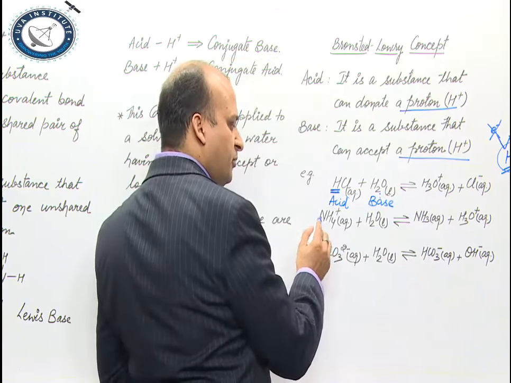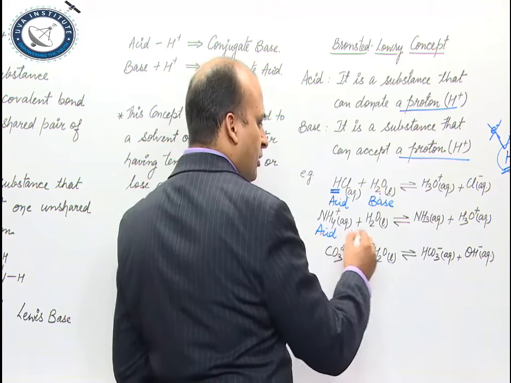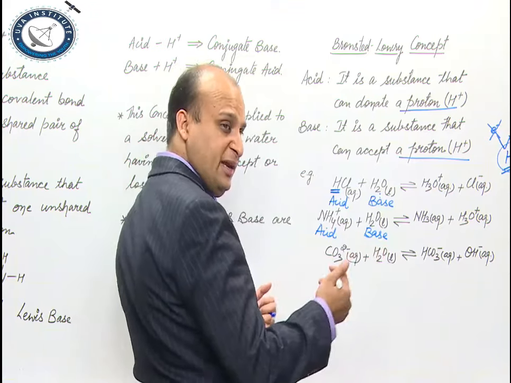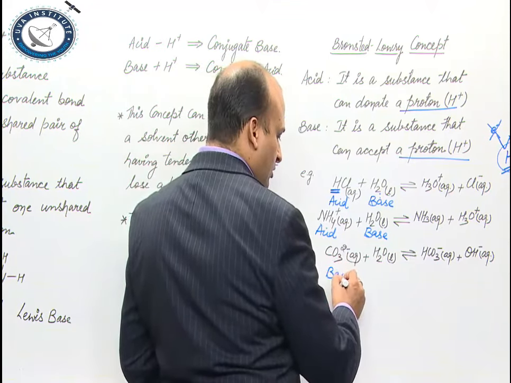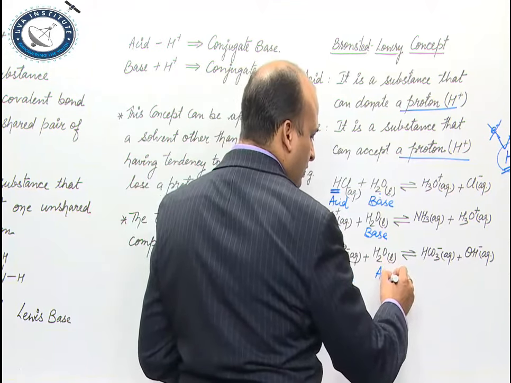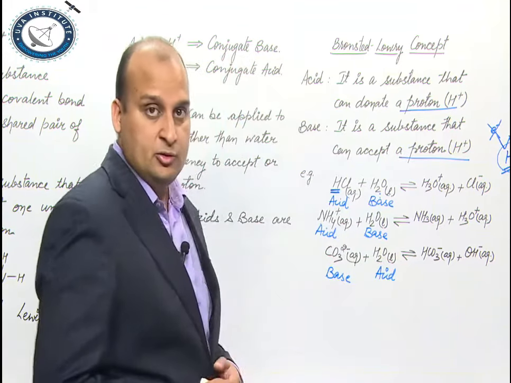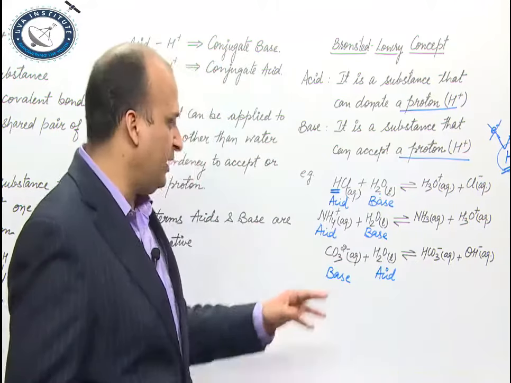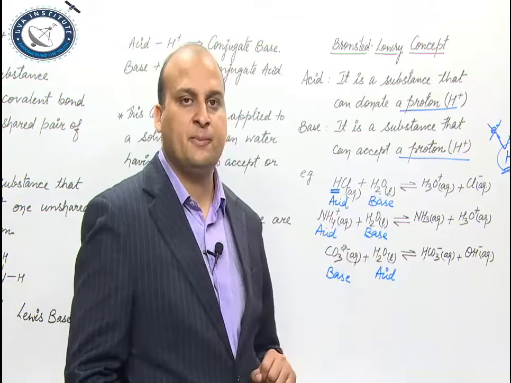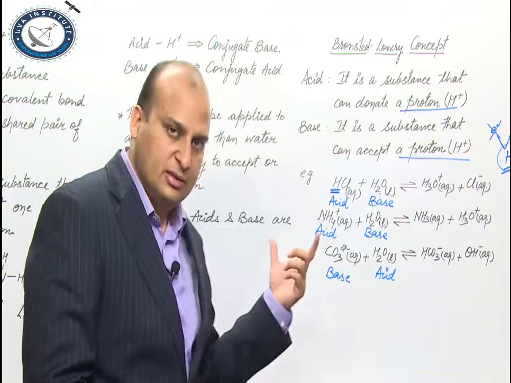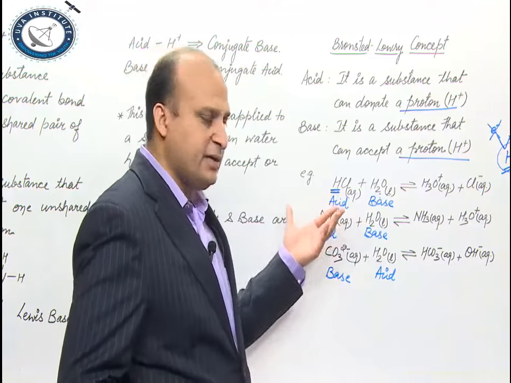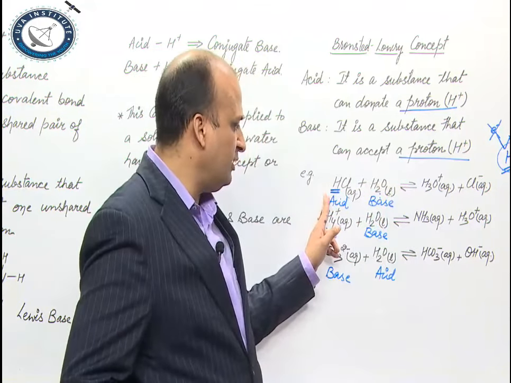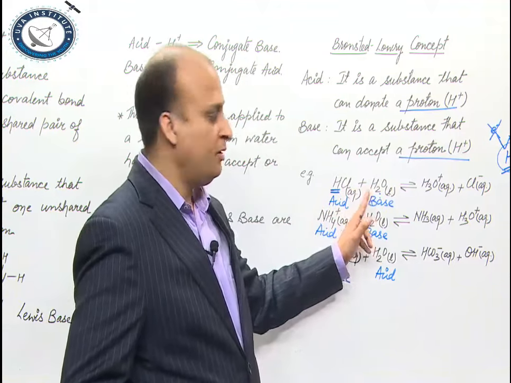In this reaction, NH4 plus is losing, acid. H2O is gaining, base. In this reaction, CO3 2 minus is gaining, so base. H2O is losing, so acid. So, we are not confirming that it is only acid or only base, like H2O can behave as acid as well as a base. It depends on this reaction in solution, what exactly is happening with respect to the other compound. So, if it is losing, acid, gaining, base.